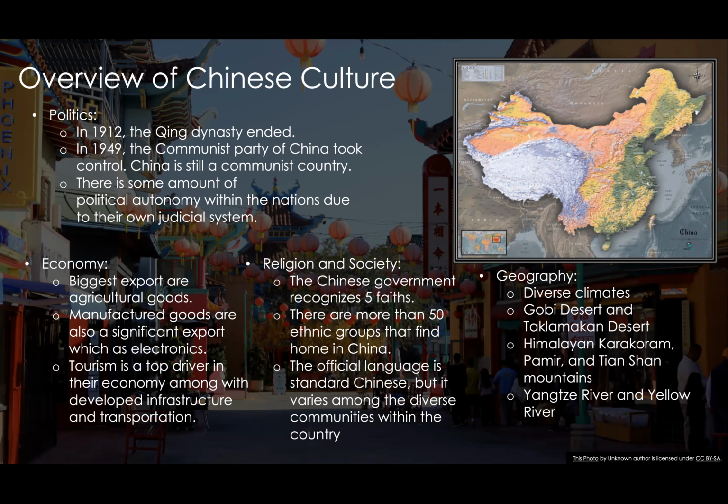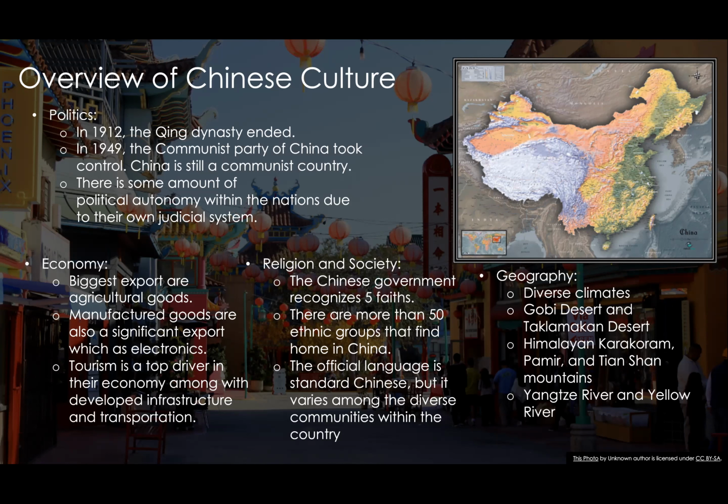However, there's some amount of political autonomy within the 33 nations because of a judicial system, such as the Supreme People's Court of China holding higher power than the local people's courts. Going on to economy, the biggest exports are agricultural goods such as cotton, tea, rice, soybean, and potatoes. Manufactured goods are also a significant part of the export, such as electronics, medical equipment, plastics, iron, and steel.